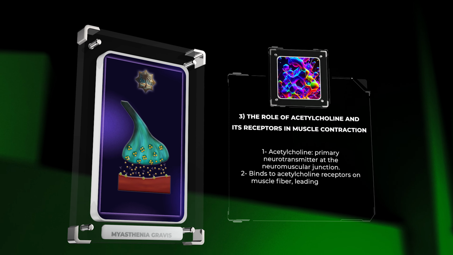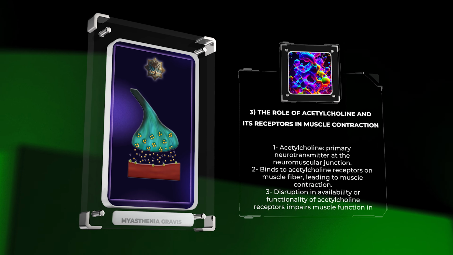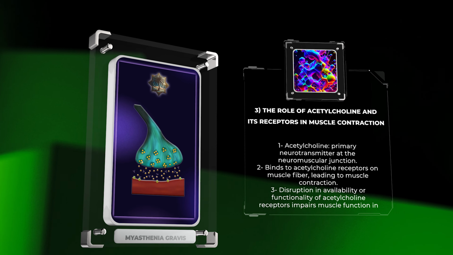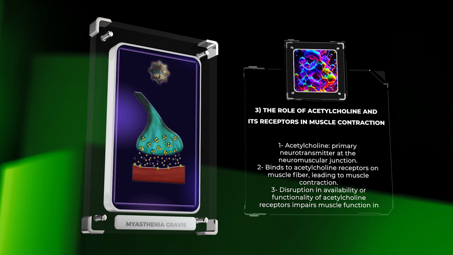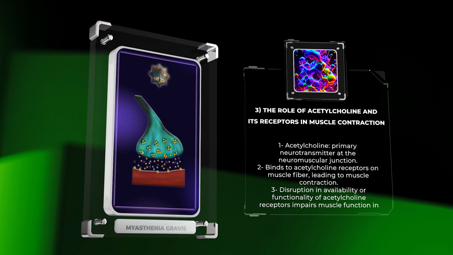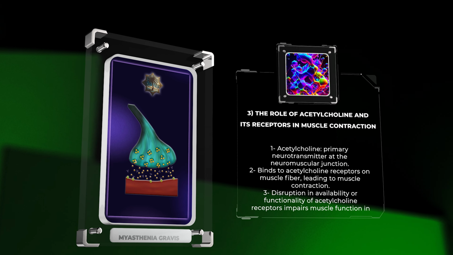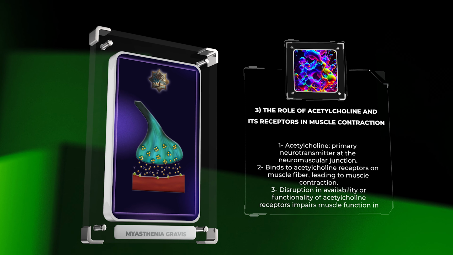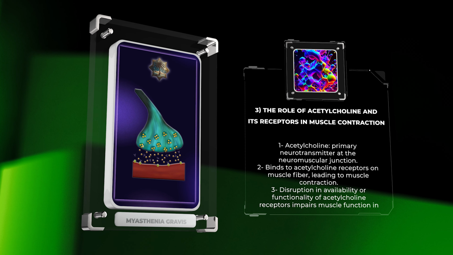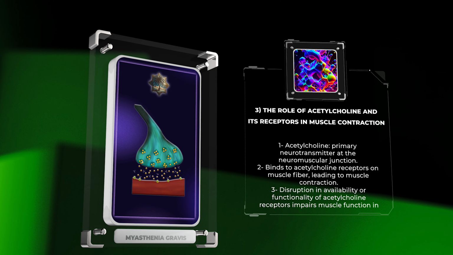Acetylcholine acts as the primary neurotransmitter at the neuromuscular junction, mediating the transmission of signals from motor neurons to the muscle fibers. It binds to nicotinic acetylcholine receptors on the postsynaptic membrane of the muscle fiber, leading to depolarization and the initiation of a muscle action potential. This action potential propagates along the muscle fiber, resulting in the release of calcium ions and subsequent muscle contraction. Any disruption in the availability or functionality of acetylcholine receptors can lead to impaired muscle function, as observed in myasthenia gravis.